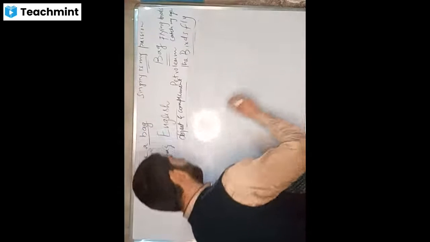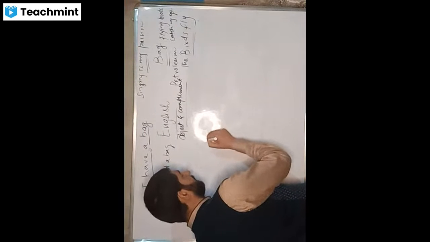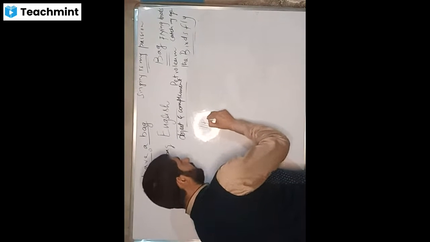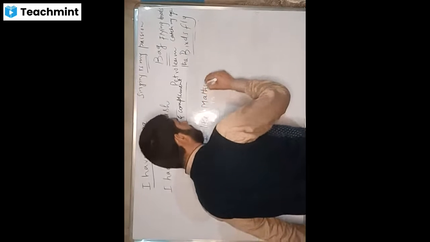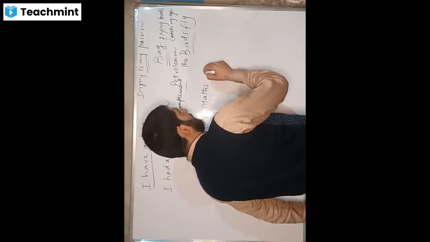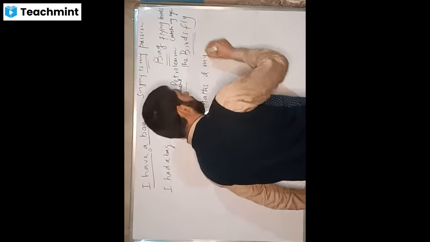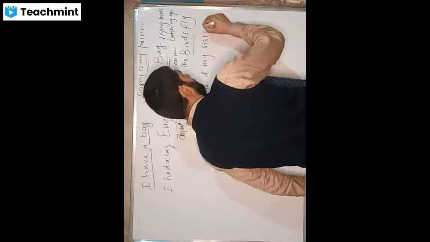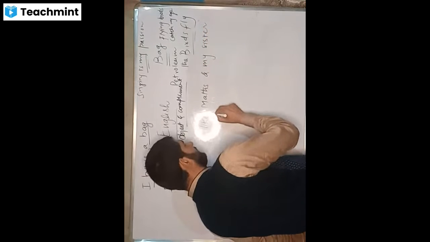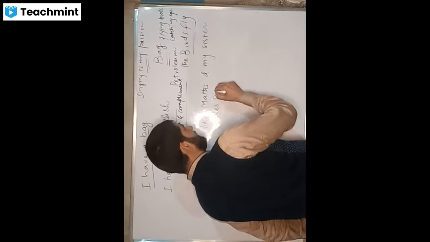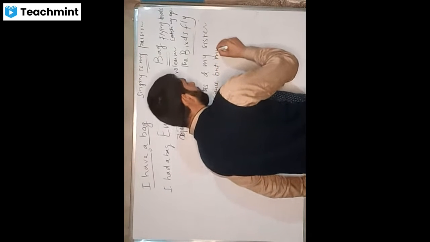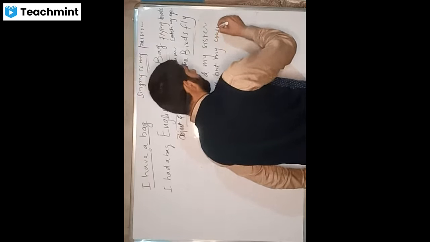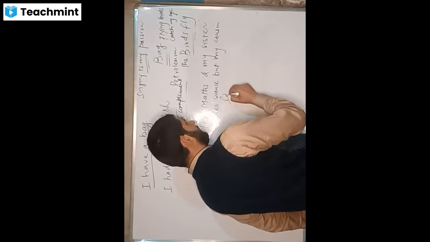For example, I will say like this: I like maths and my sister likes science, but my cousin likes English.